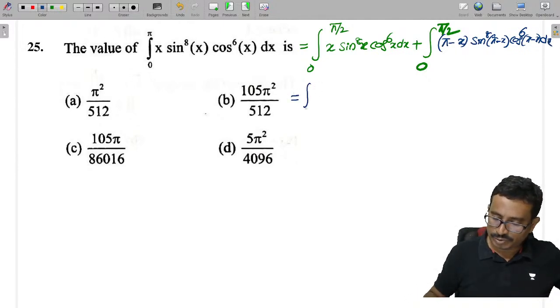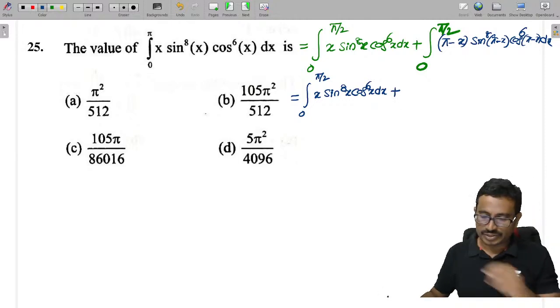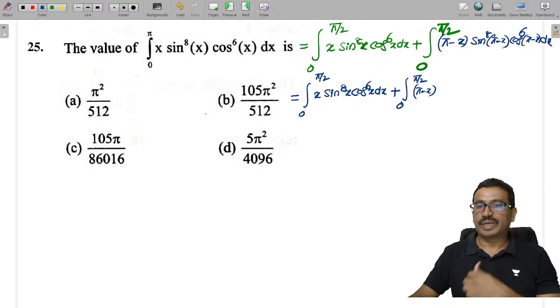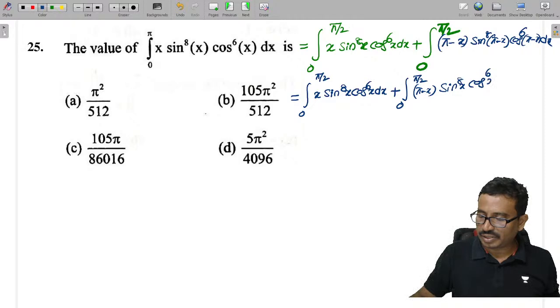So this is given as 0 to pi by 2, x into sine power 8x into cos power 6x into dx, plus 0 to pi by 2, pi minus x into, you can see sine of pi minus theta is in the second quadrant, sine positive only, so that is sine power 8x, and cos power even is also positive.